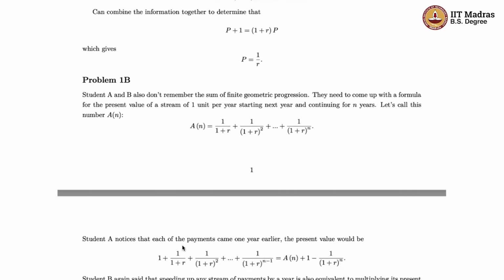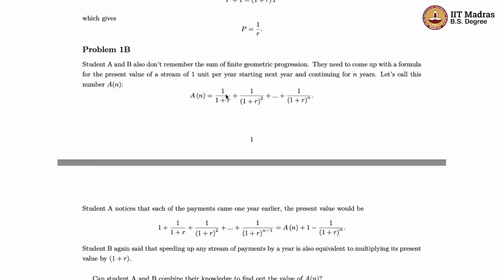So this is basically the present discounted value of that. And if he's comparing this expression that you see here with the expression for the annuity that he was interested in calculating, he observes that you have added 1 here, and you are finishing at 1 by 1 plus R to the power n minus 1 instead of finishing at 1 by 1 plus R to the power n, right?